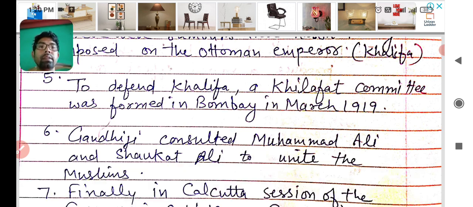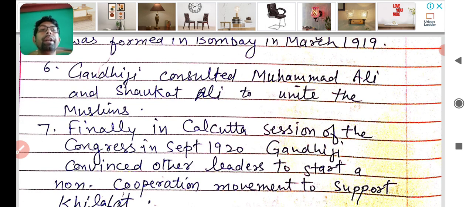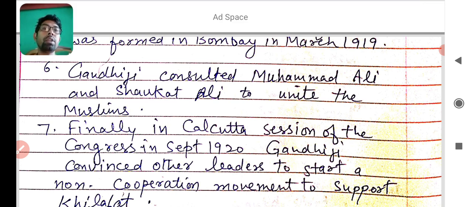After that, Gandhiji consulted Muhammad Ali and Shaukat Ali to unite the Muslims. And finally, the Calcutta session of Congress was held in September 1920. It will also be an objective type question, and a map question will be there. Which is the place? You have to find out the place. It will be marked in your CBSE exam.